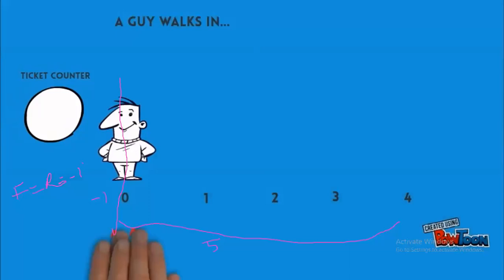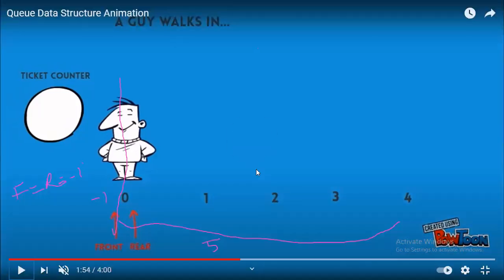The 0 enters into the queue. The first person enters into the queue. What happens? Both the front and rear pointers, since they are at -1, will now point at the position called 0. This is very important for writing your program to insert an element into a queue. Remember, you are going to write the same logic at the beginning when you are inserting the first element.